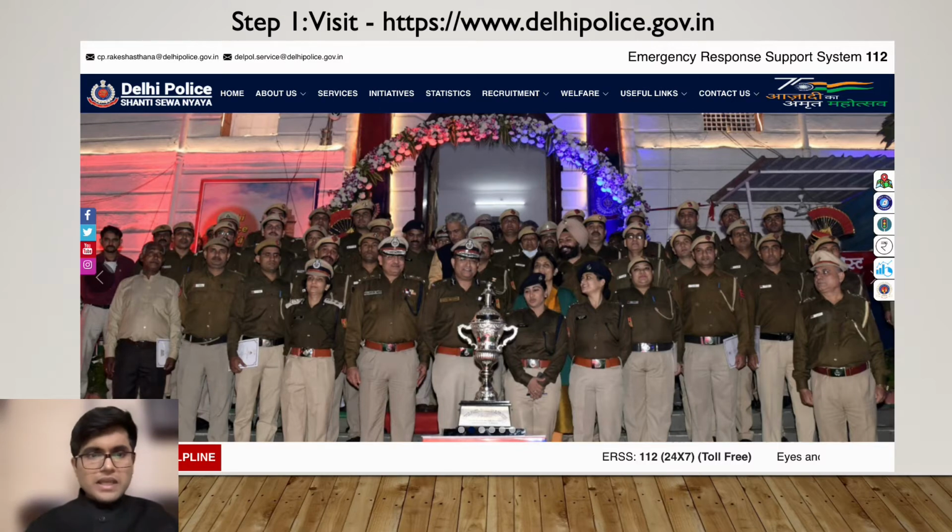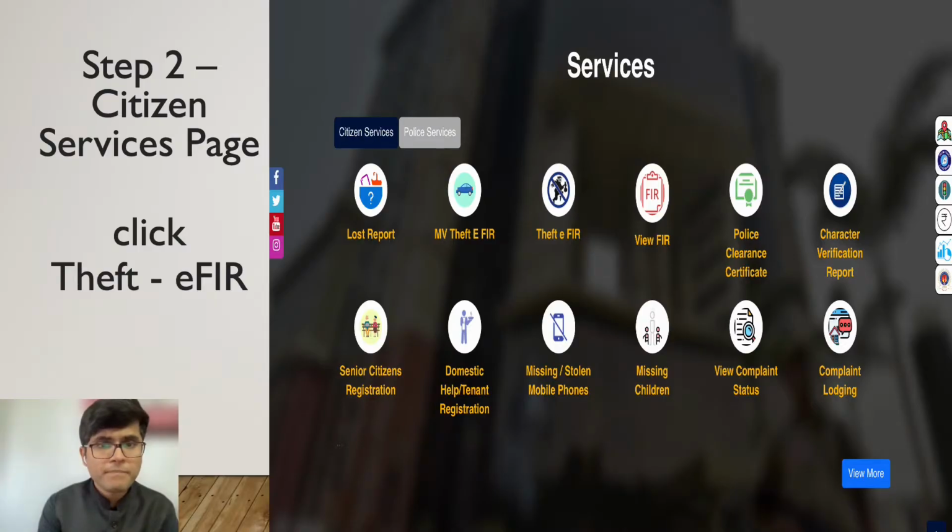The page that you are seeing right now on your screen is the home page of Delhi Police, Shanti Seva Nyaya. On the top banner you can see home, about and services. First, you have to click on services and then you will be redirected to this page. In this page, there are certain types of citizen services available. You can see complaint lodging, motor vehicle theft FIR, then theft EFIR, economic and cyber offenses, and there are other kinds of reports provided as well.